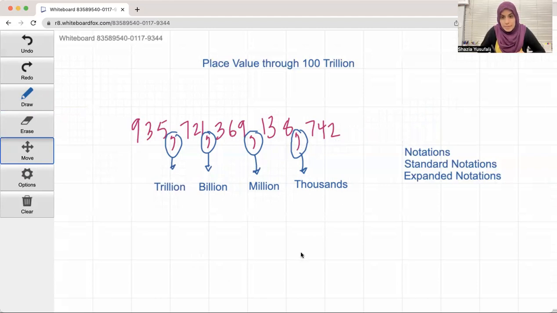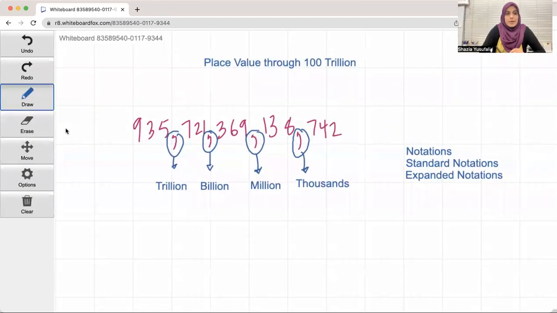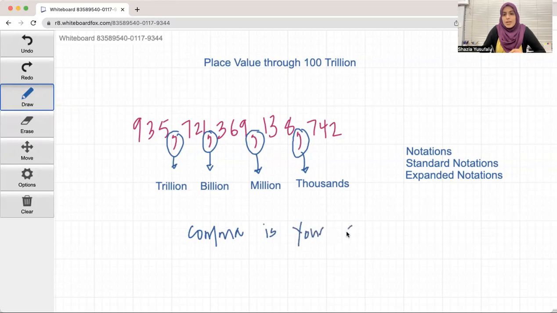These are really important because the comma is when you now change. So remember, the comma is your change. Okay, so keep this in mind. The comma is your change. Now, what do I mean by the comma is your change? The comma is where you make the change. So the 2 is in the ones place. The 4 is in the tens place. The 7 is in the hundreds place.